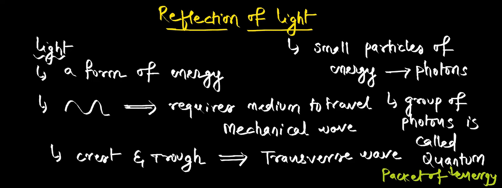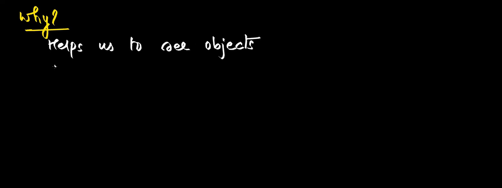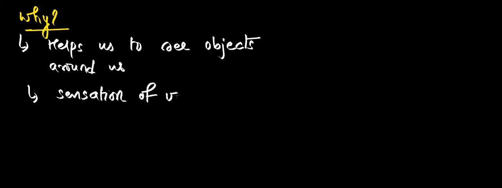Fine. So why do we use light? What is the reason? Because it helps us to see the objects around us. And how does it help us to see the objects? It causes the sensation of vision, right? Sensation of vision means what? Helping to see the objects.